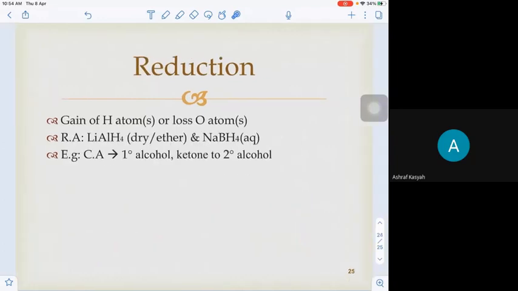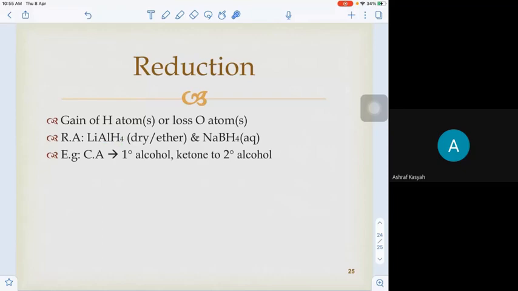Then the next type of reaction is the reduction reaction. Reduction is opposite to oxidation. So the product of the reduction process will have extra hydrogen and less oxygen. Gain hydrogen, lose oxygen. In order for the reaction to occur, the substance needs to react with a reducing agent. We have more than this actually, but the most common reducing agents that we will use are LiAlH4 or